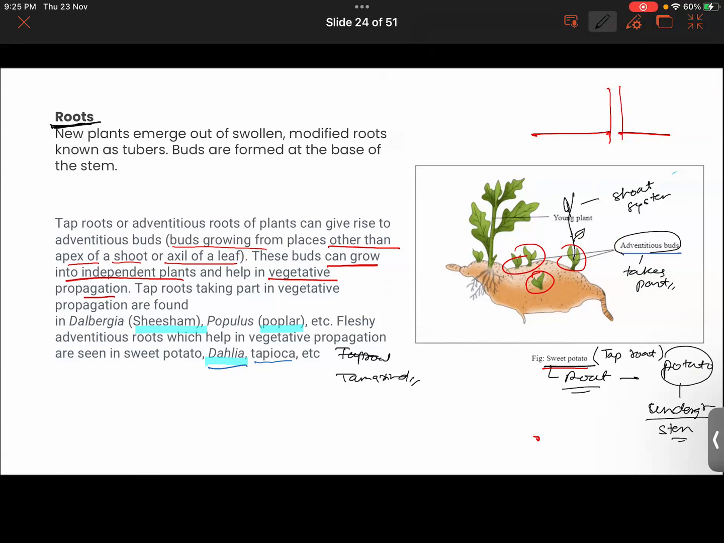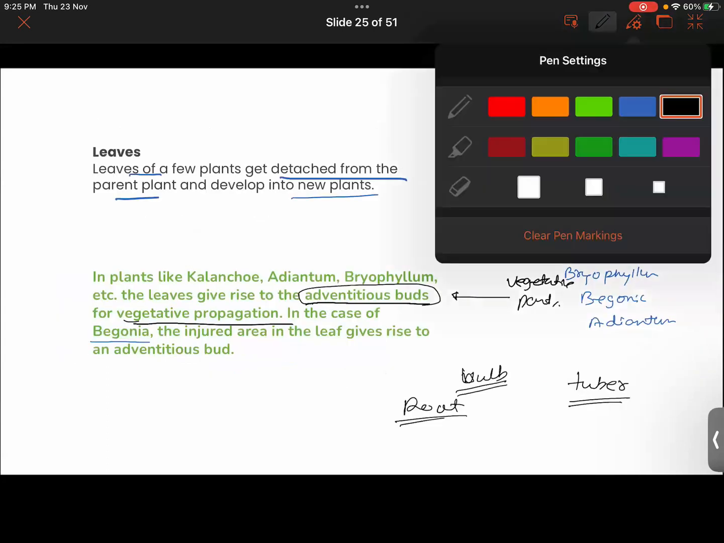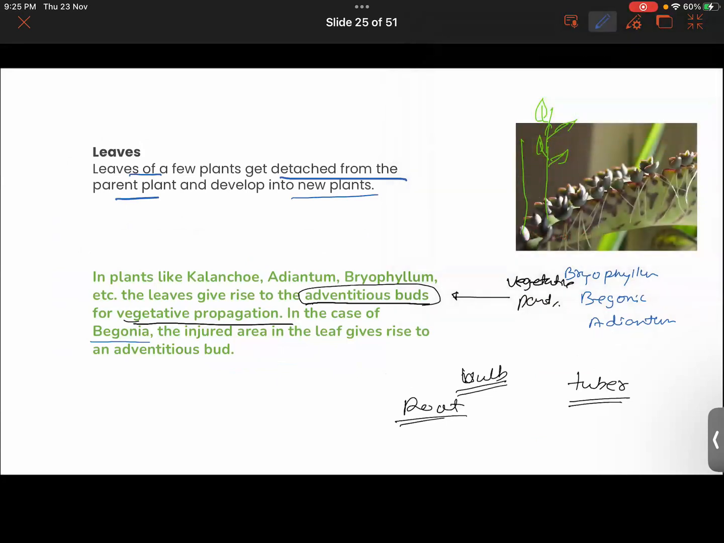Okay. Now we talk about leaves. I think we have discussed that also. There also buds are growing, and those buds are adventitious buds, right? Why are they being called adventitious buds? Because you might at first get confused, as these are growing from the leaves, but they're not growing from the radicals, so they are counted as adventitious buds.